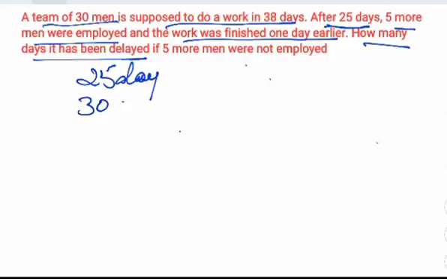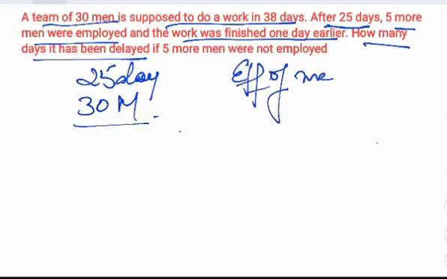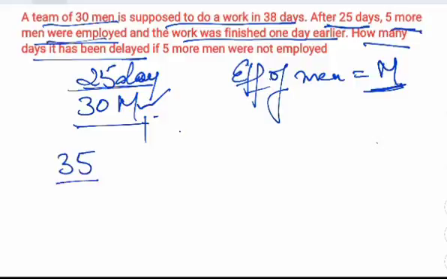So for 25 days, these 30 men did the work. Now let us assume the efficiency of a man is M. That is, in one day he is doing M amount of work. So for the first 25 days 30 men were doing the work. Now after that 5 more men were employed, so total men were 35 and each man's efficiency is M.